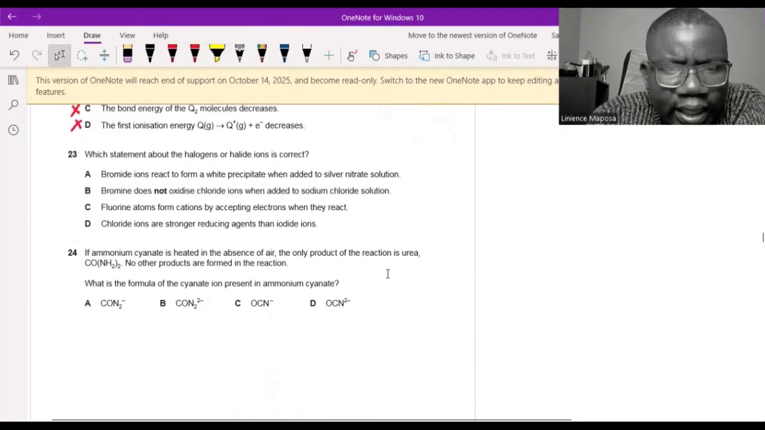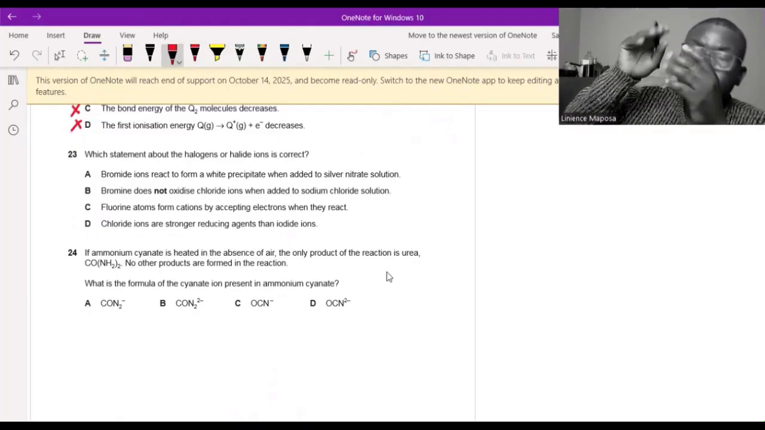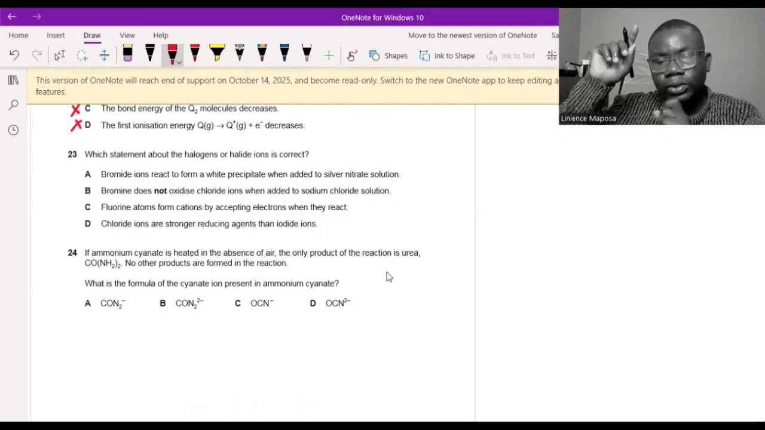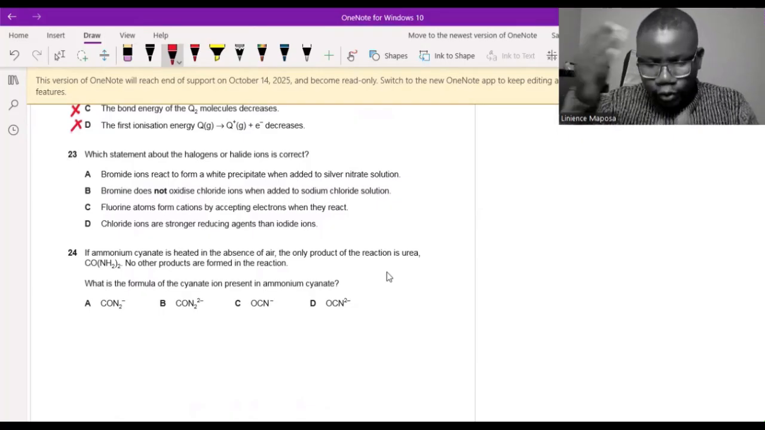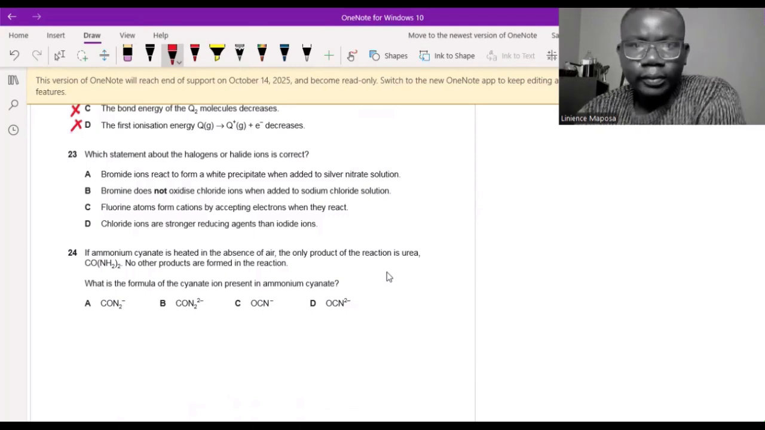Which statement about the halogens or halide ions is correct? Okay, bromide ions react to form a white precipitate when added to silver nitrate. Okay, these are about displacement reactions of halogens. The reactivity of halogens, the ones at the top will displace the ones below. So fluorine displaces chlorine, chlorine displaces bromine and so forth.